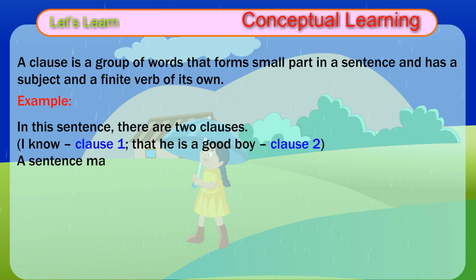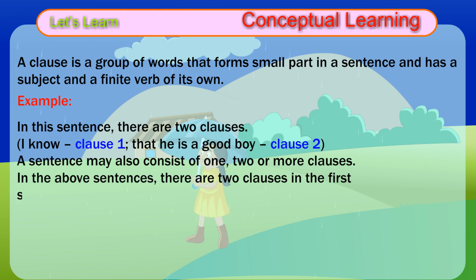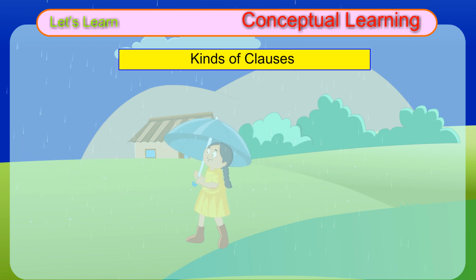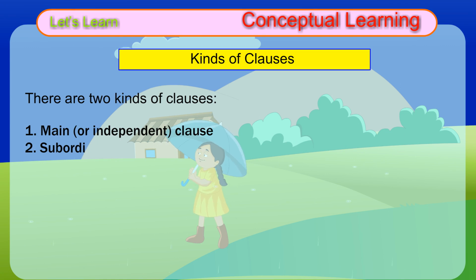A sentence may also consist of 1, 2 or more clauses. In the above sentences, there are 2 clauses in the first sentence and 3 clauses in the second sentence. Kinds of clauses. There are 2 kinds of clauses. 1. Main or independent clause. 2. Subordinate or dependent clause.